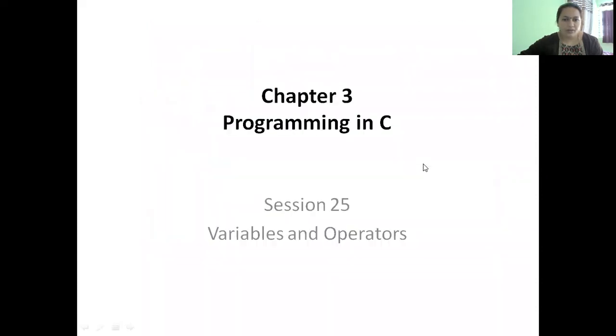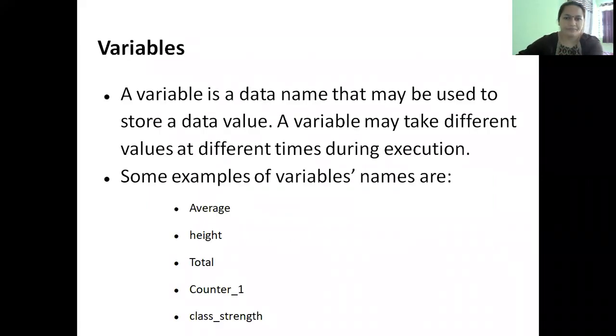In this video, I'll be teaching you variables and operators from the chapter Programming in C. A variable is an identifier name given to any data value in the program.